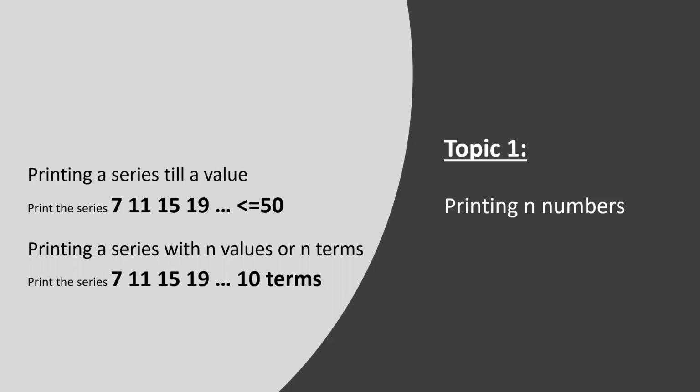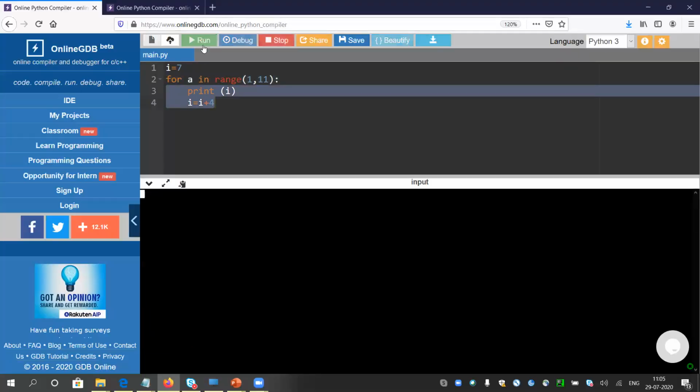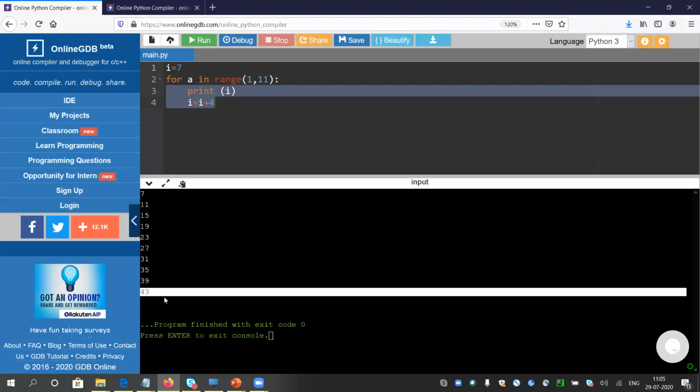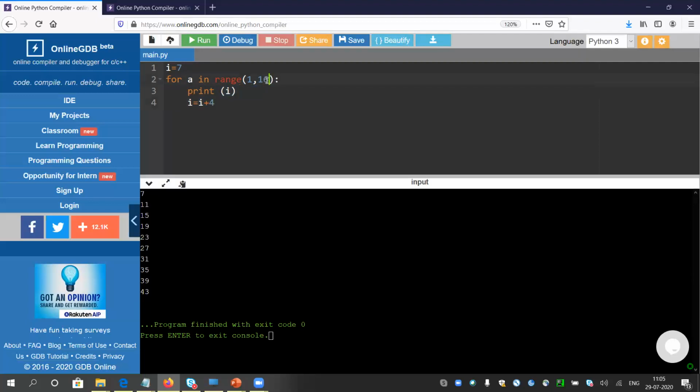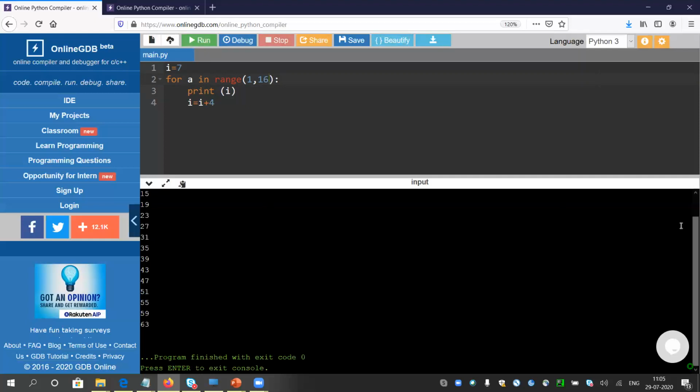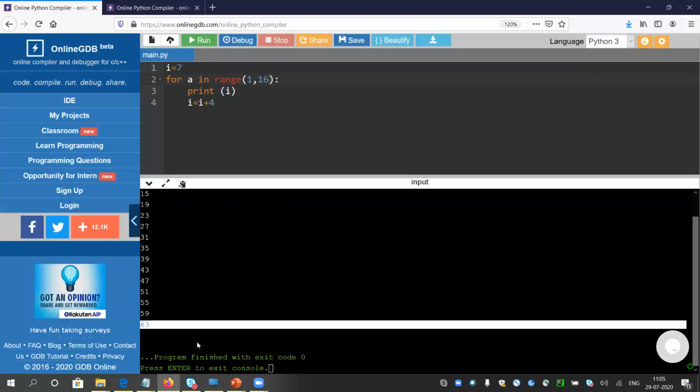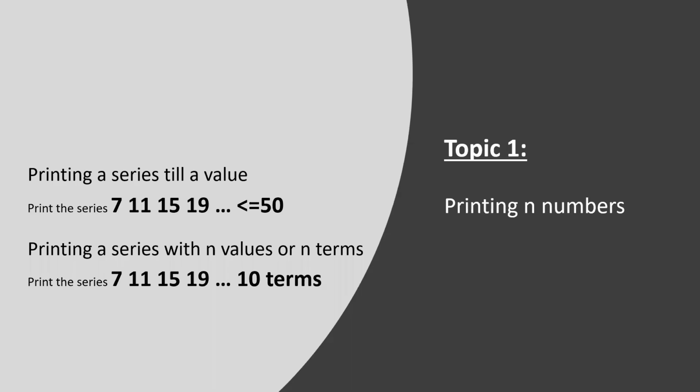Okay. So yeah, let me check if it is printing the 10 numbers or not. Okay. Yeah, 1, 2, 3, 4, 5, 6, 7, 8. Yeah, it is printing the 10 numbers, and the 10th number is ending at 43. So we do not need to calculate. If we need 15 numbers to be printed, one extra value, 1 to 16, means the loop will be iterating for 15 times, and meanwhile we will be getting the 15 different values of I, and the 15th value of this series is 63. So we are not calculating. Okay. So topic 1 is ended.